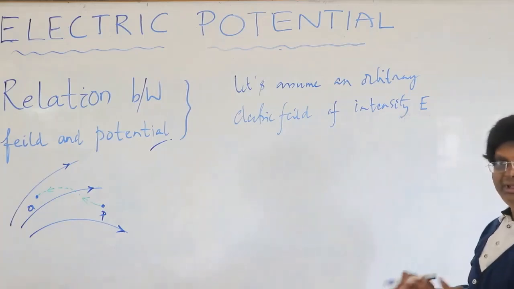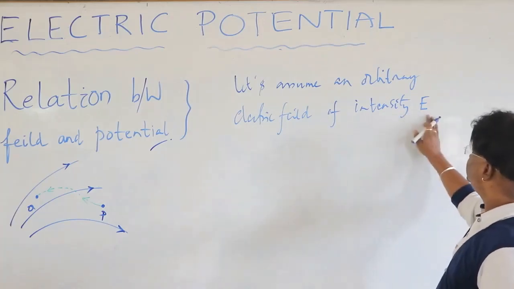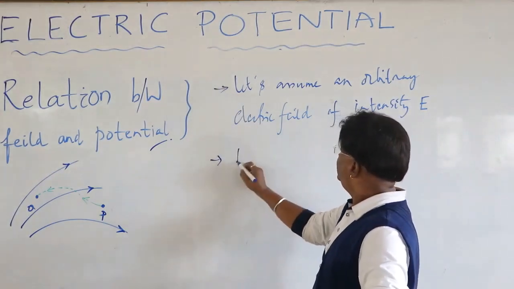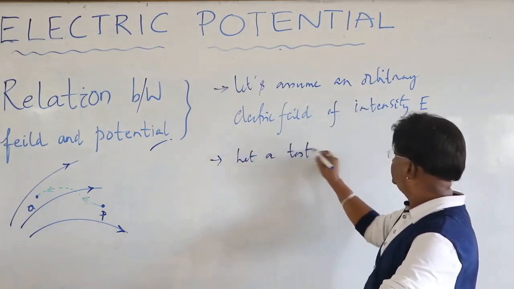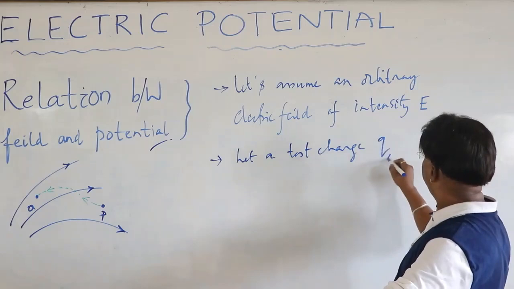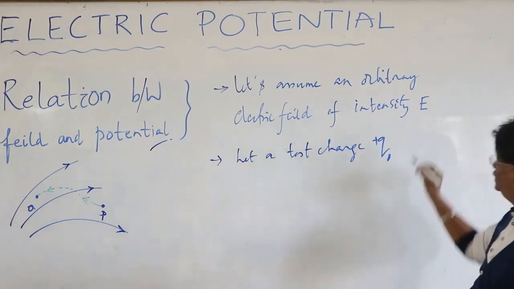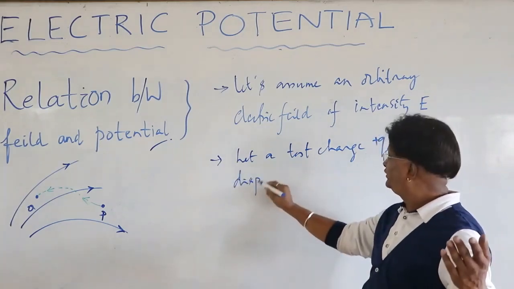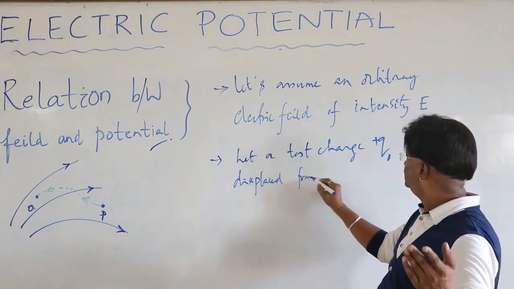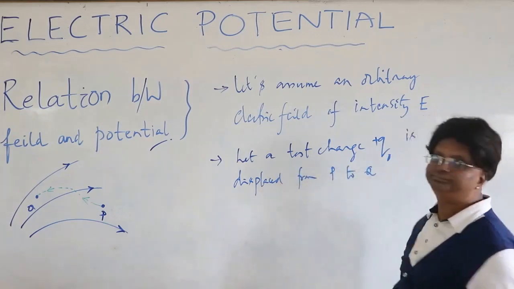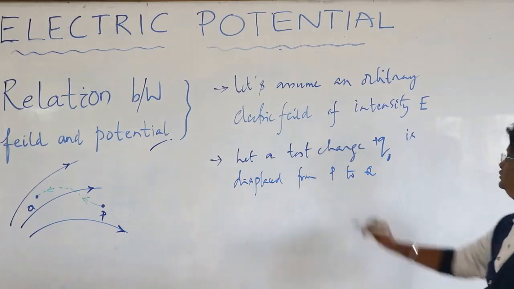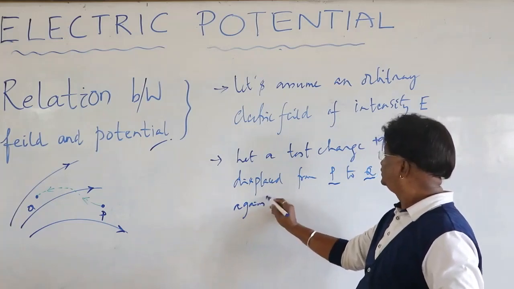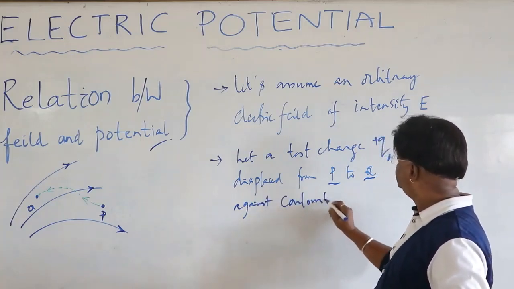I have just stated that an electric field of intensity capital E exists, and now I say let a test charge Q naught, which is always positive, be displaced with uniform velocity from P to Q, against Coulombic repulsion.